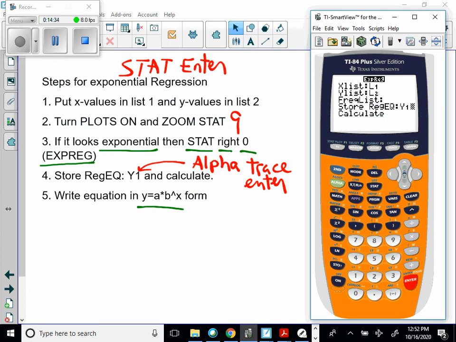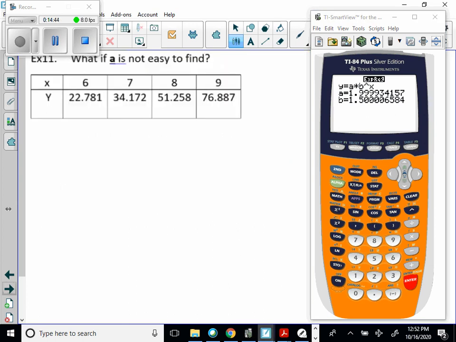And we stored it in y1. Now we can calculate. So we've calculated. So basically our equation now for this value is A is basically 2 and B is basically 1.5. And we can raise it to the x.